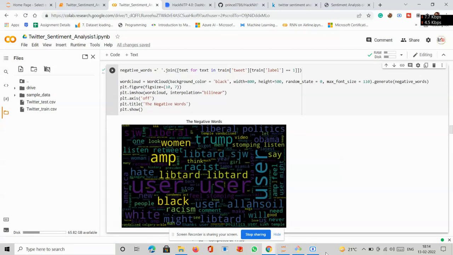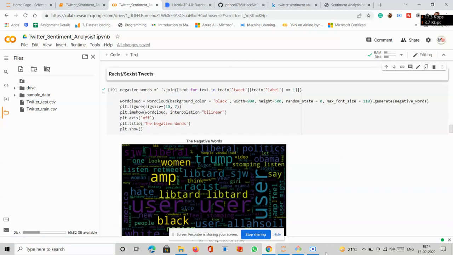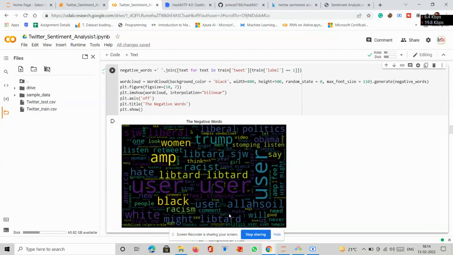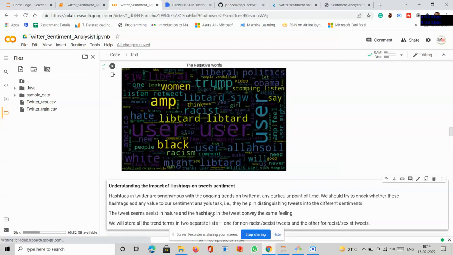After that we have tried to plot the racist tweets. As you can see, there are some words like Trump, racist, liberal, and black. There are lots of such words, as you can see.